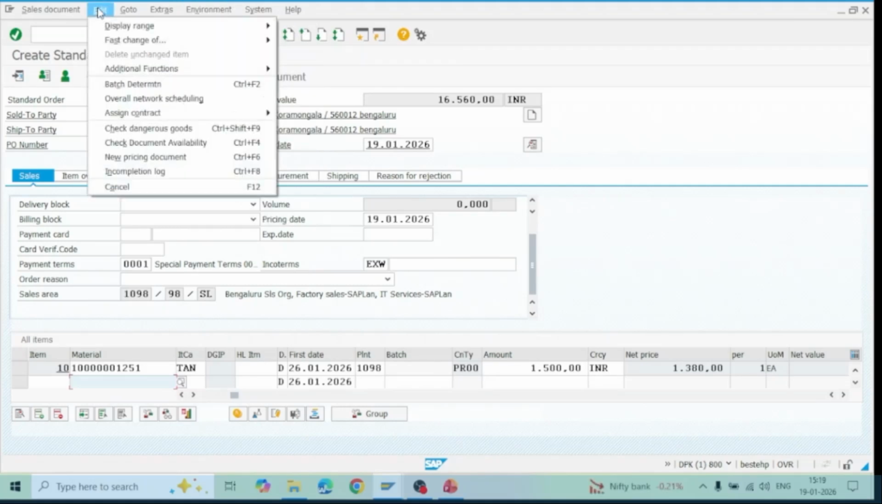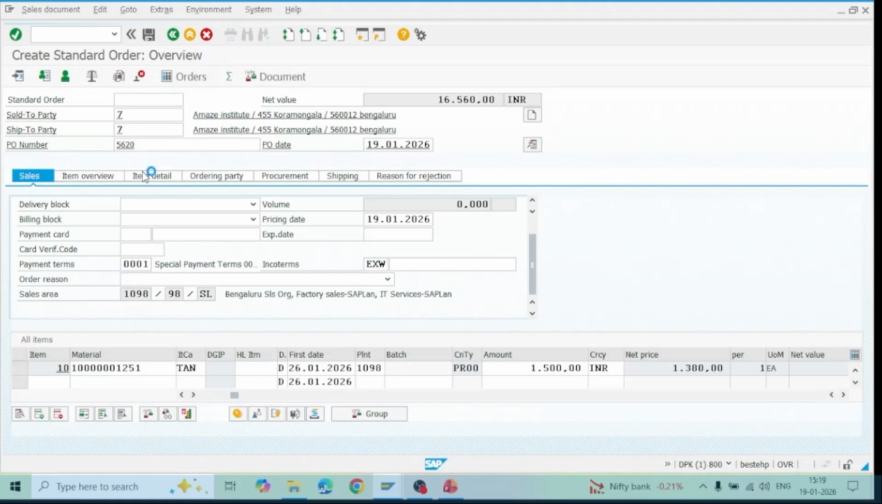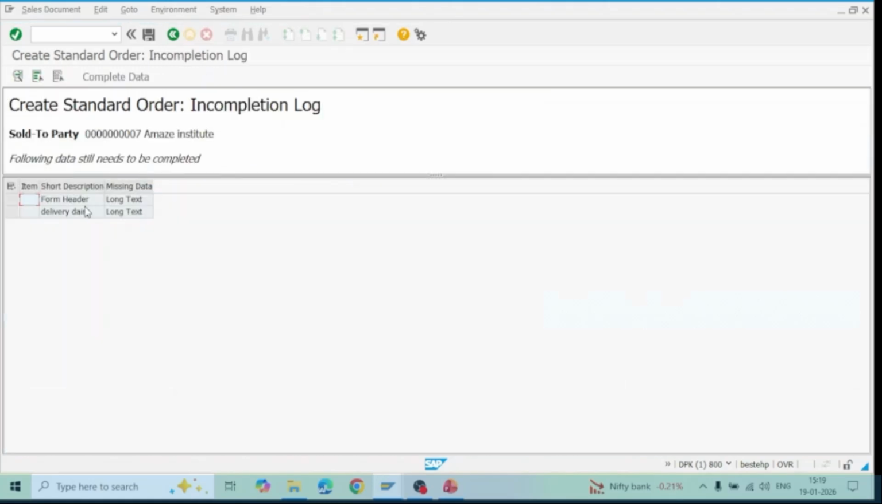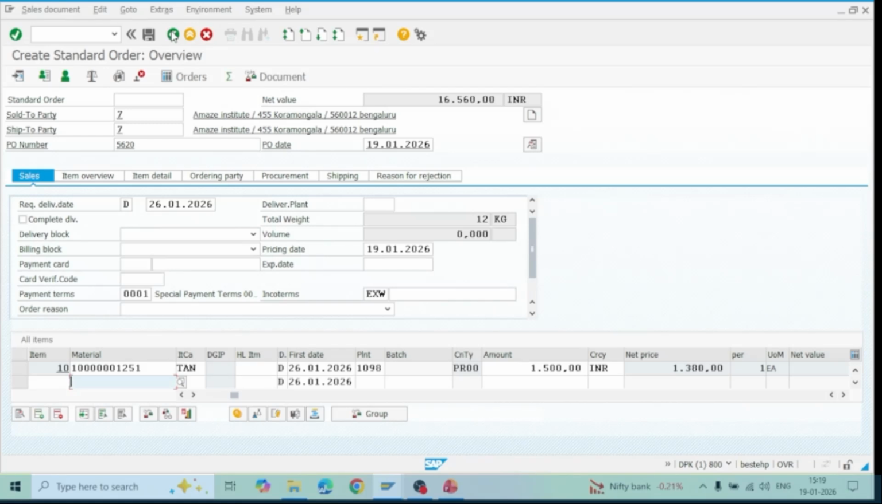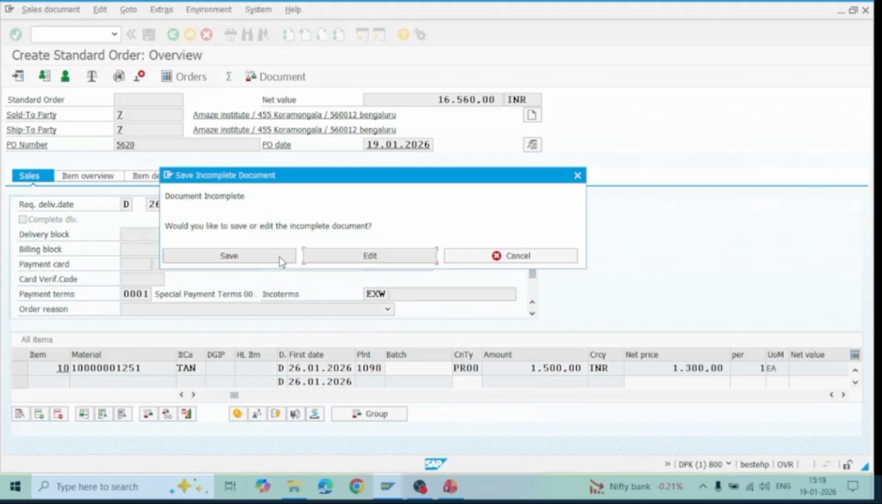I can go to the environment or go to Edit and check the incompletion log, to see if anything is missing. So here, header and delivery long text we have missed. Long text is okay, fine. We can complete without long text also. So that is fine. Now I save it. Once I save it, it asks whether I would like to save or edit the incomplete document. The long text is not very important for us, so we can save it.